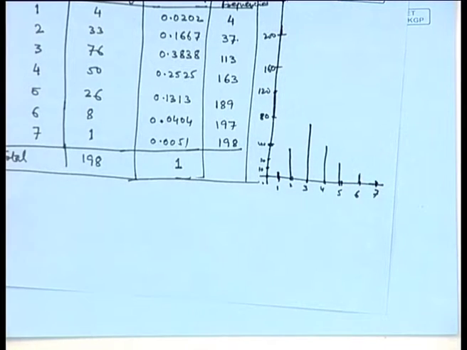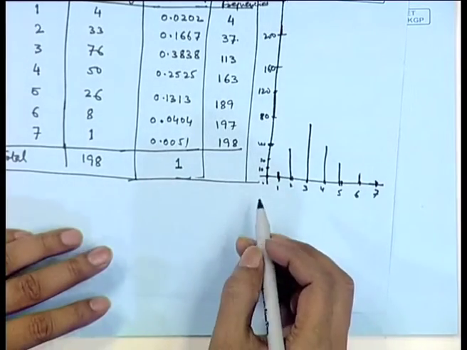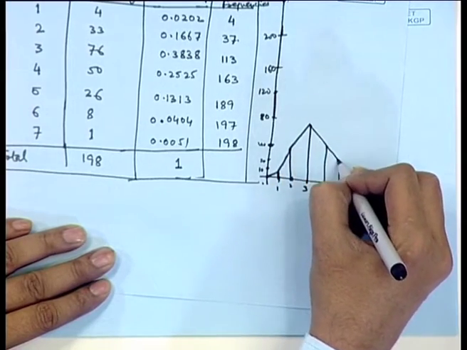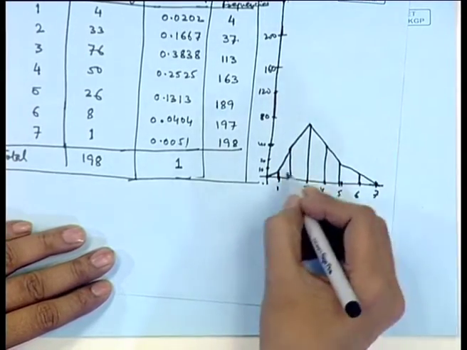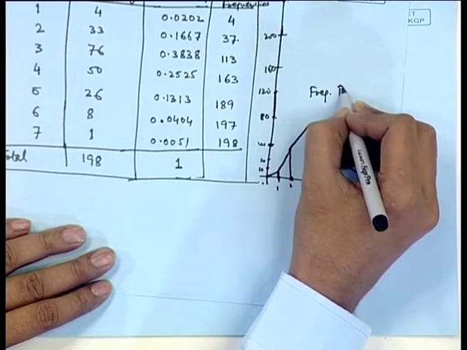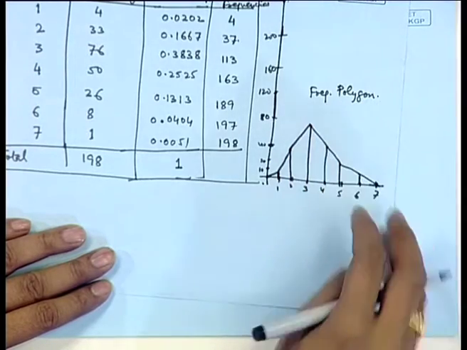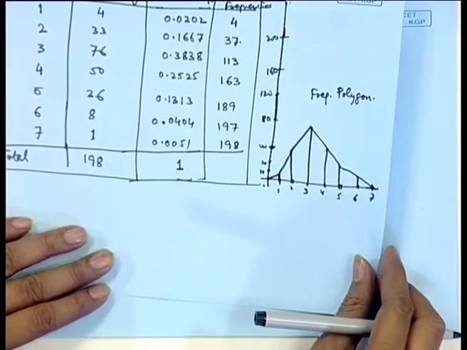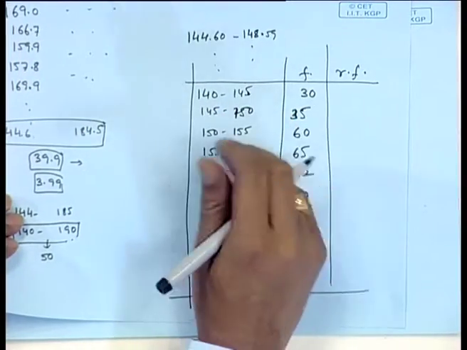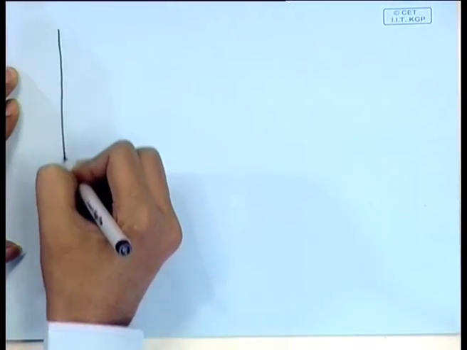So, bar diagrams are quite useful. One may join these values. This tells us about the shape of the curve and this is known as a frequency polygon. However, if one has classified data of a continuous variable, it is more appropriate to draw a histogram. So, for this data one may consider,